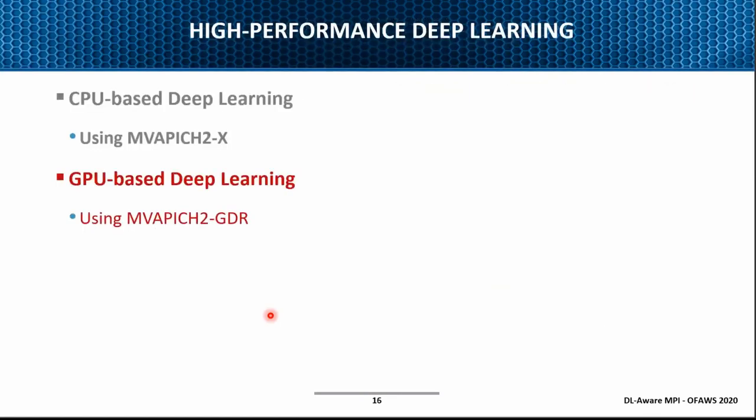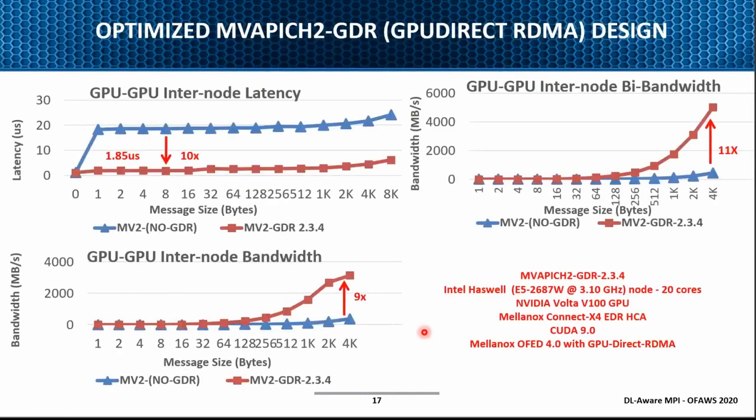Now let me move to GPU-based deep learning. Some of you might be familiar, we have been working heavily on GPUDirect RDMA for many years. Here we have a specialized and optimized version called MVAPICH2-GDR. Take a look at this number: in 1.85 microseconds, we can send data from one GPU on one node to another GPU on another node. This is very high performance. I'm very proud of my team who has done this design. We introduced this concept in 2010, and since then a lot of MPI stacks are trying to utilize a similar concept.